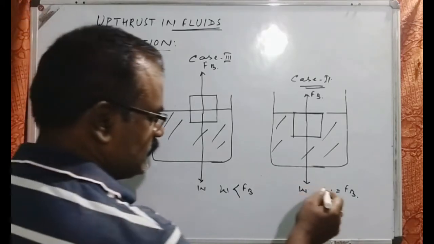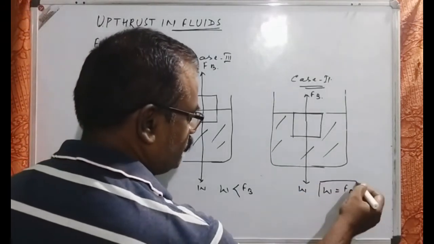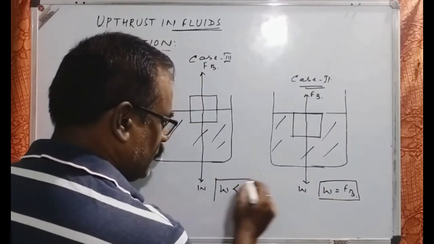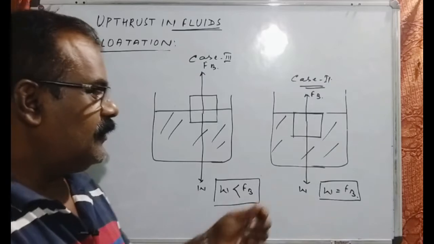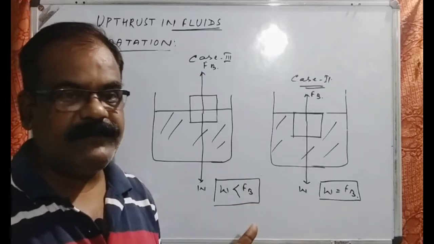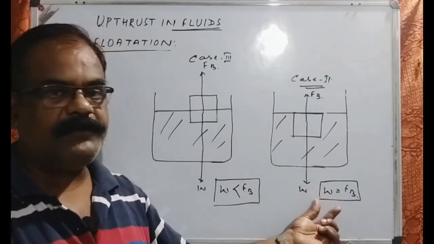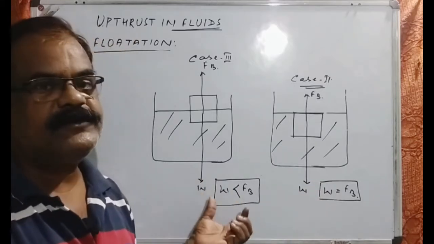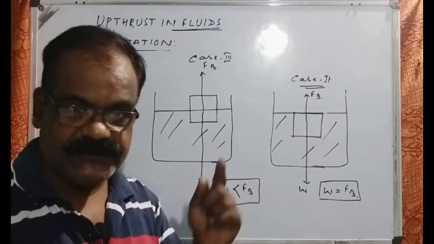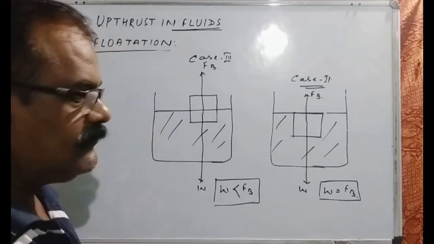Now, these are the two conditions where a body can be said to be in the floating condition. So for flotation what is required? Either the weight of the body should be equal to the buoyant force, or the weight must be less than the buoyant force. This is condition number 1.